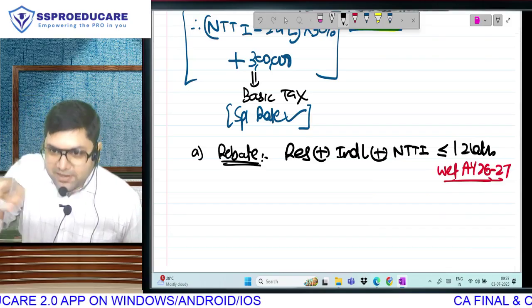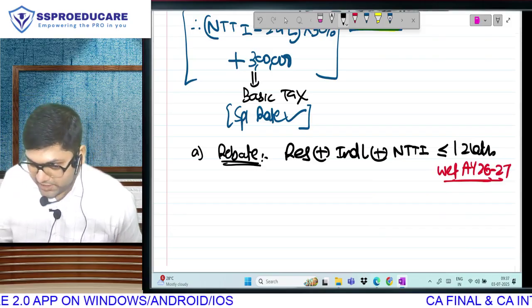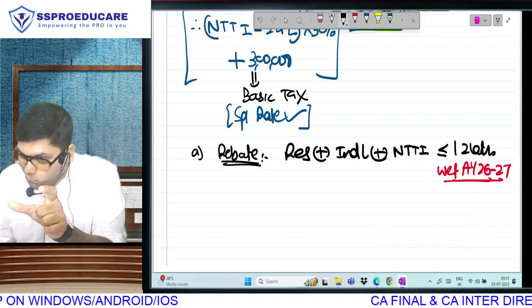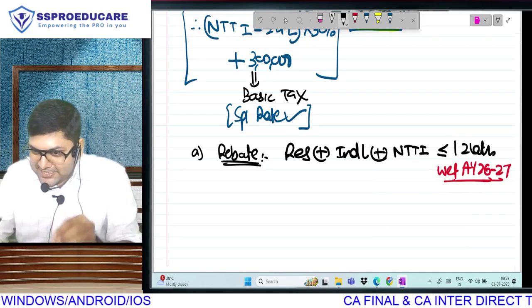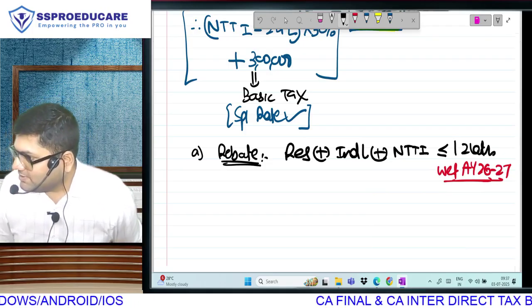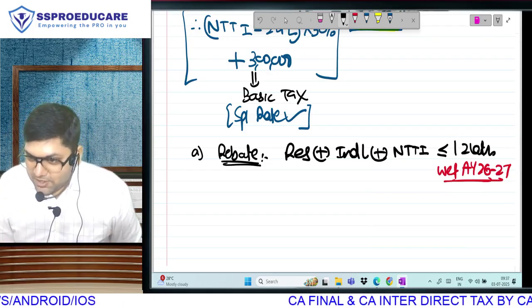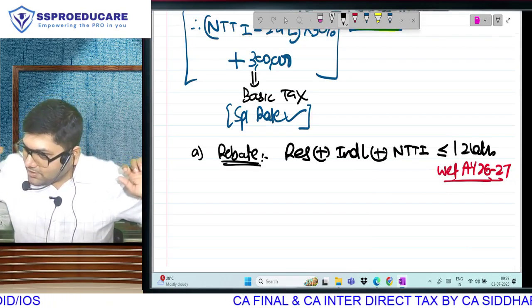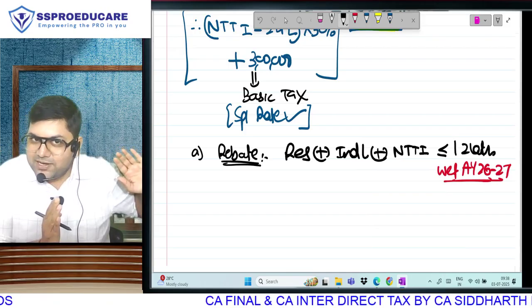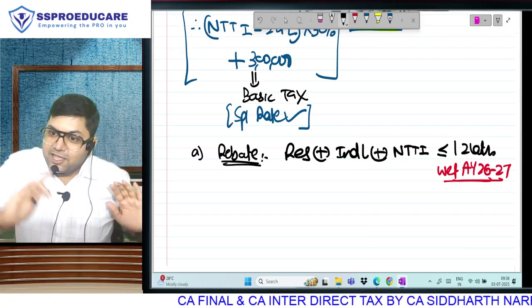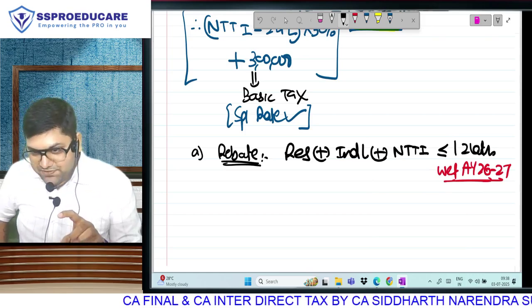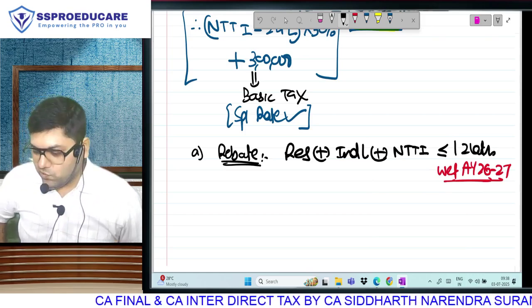Now, when you file a return in the office, you have to give rebate till 7 lakh in the new regime. In the old regime it was 5, in the new 7. The gap between 5 and 7 was too small. Think about it, only my 80C and 80D will cover it, so people will still remain in the old regime. Auntie wanted to increase the gap to such a big amount that in the old regime you can take rebate only till 5 lakh and in the new regime you can take rebate till 12 lakh, in such a way that people are motivated to go to the new regime.